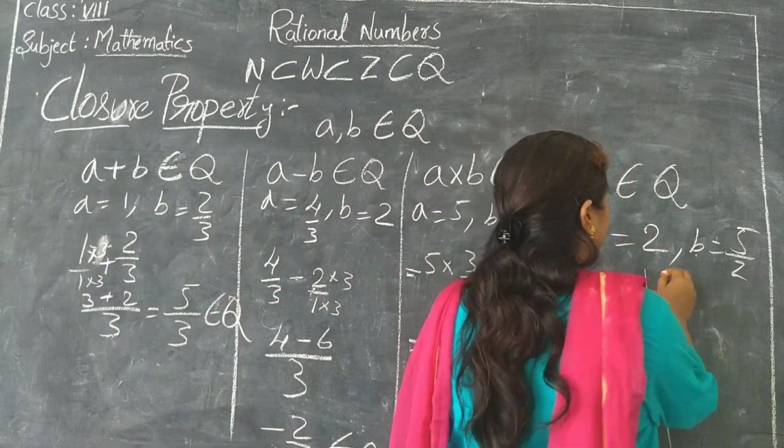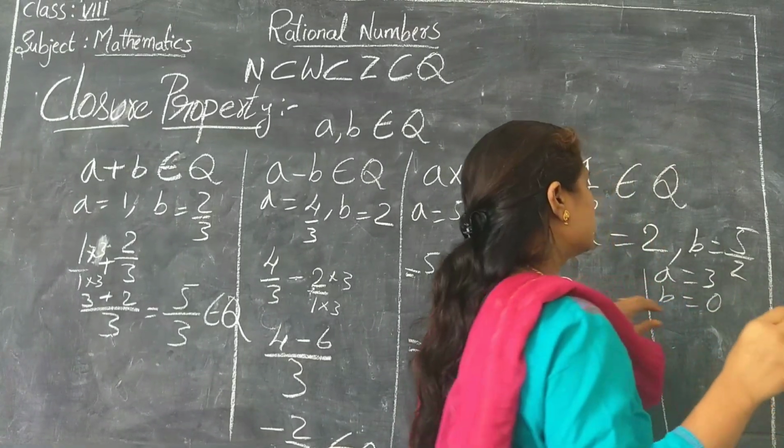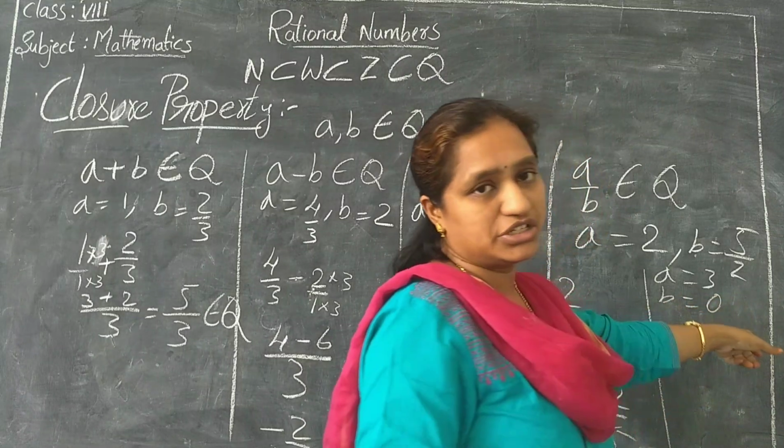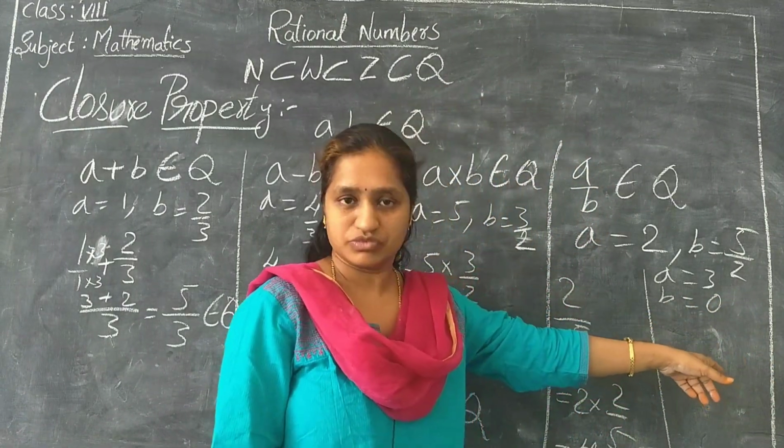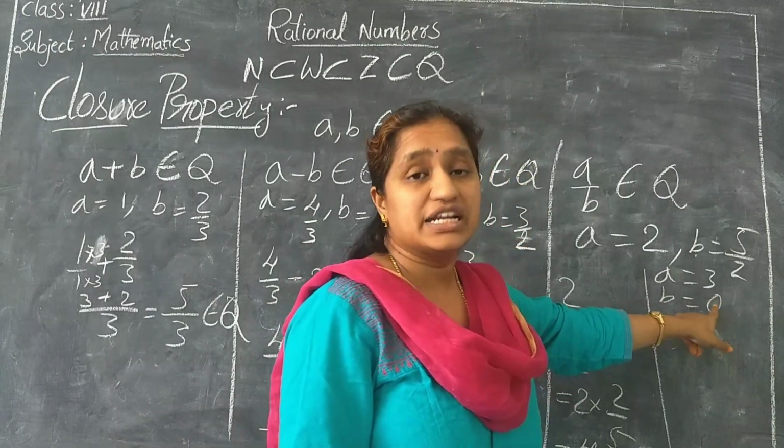A is equal to 3 and B is equal to 0. If I put 0 in the denominator, as we have discussed earlier, it is undefined.